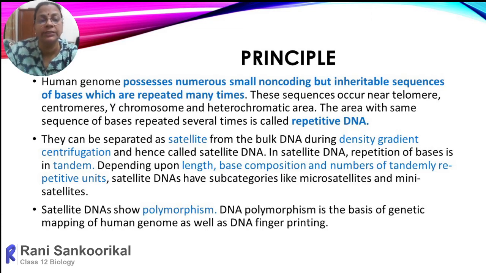So you are inheriting half of the genetic makeup from the father and half from the mother. And in the same way, as one species is organized into another species, there also the genetic combination will vary. So at every level there is uniqueness, there are differences. So we can say the satellite DNA also occurs in different varieties or different combinations. That is the word meaning: satellite DNA shows polymorphism. There is genetic variability, which will be different from one person to another.